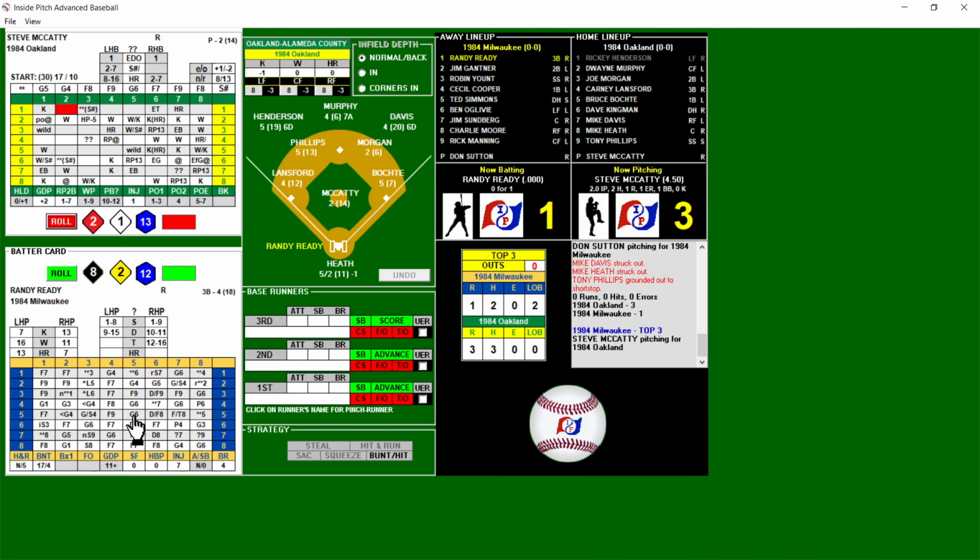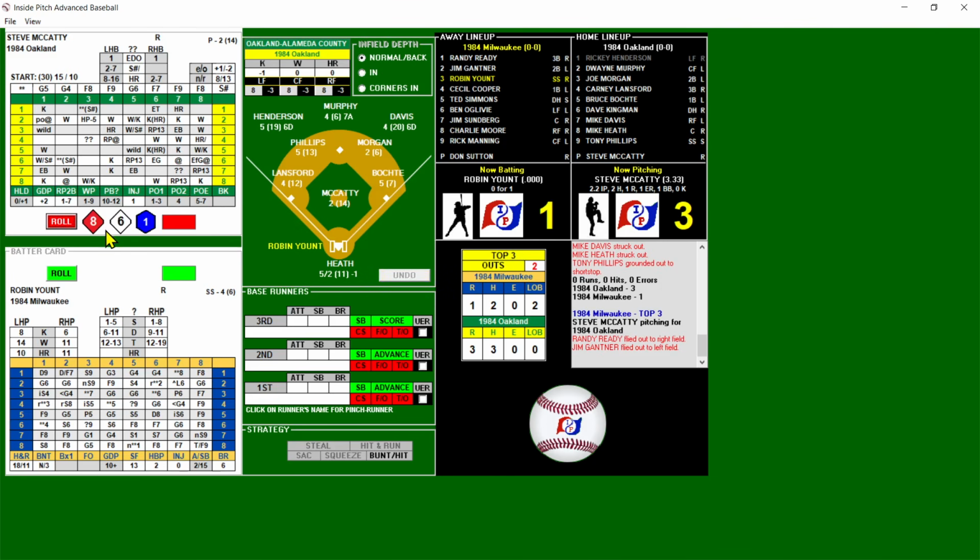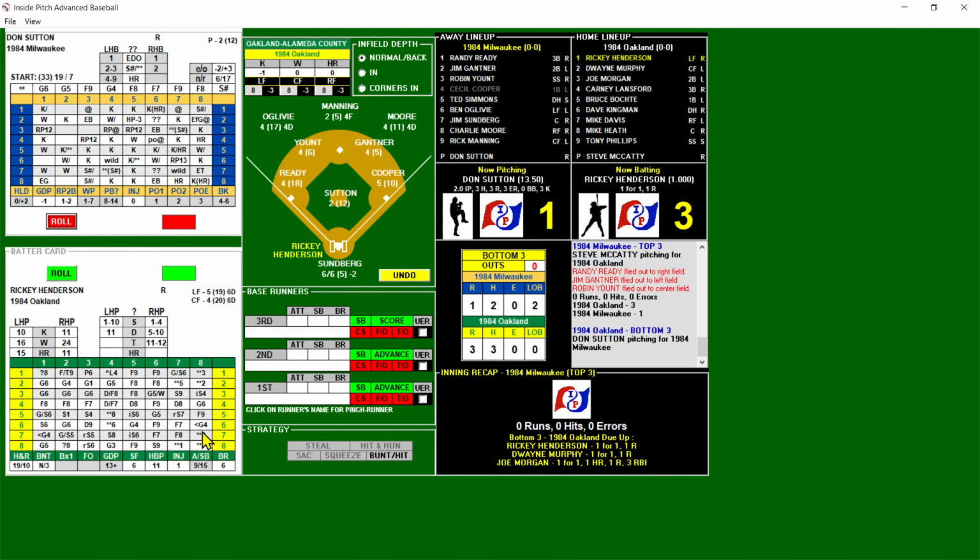And it's going to be a blank. Fly ball right field. Davis takes it. 1 out. Here's Gantner. Righty against the lefty. And another blank. McCaddy not controlling too many of these ABs, but there's a fly to left, and Henderson puts it away. 2 out for Robin Yount, 0 for 1 in the game. And there is an EB, possible error on a booted ball, and that's just a fly to center. So I think all 3 outfielders got a chance there.